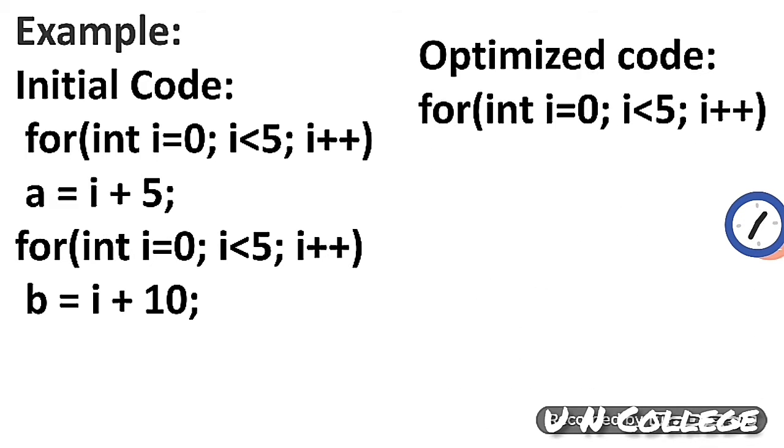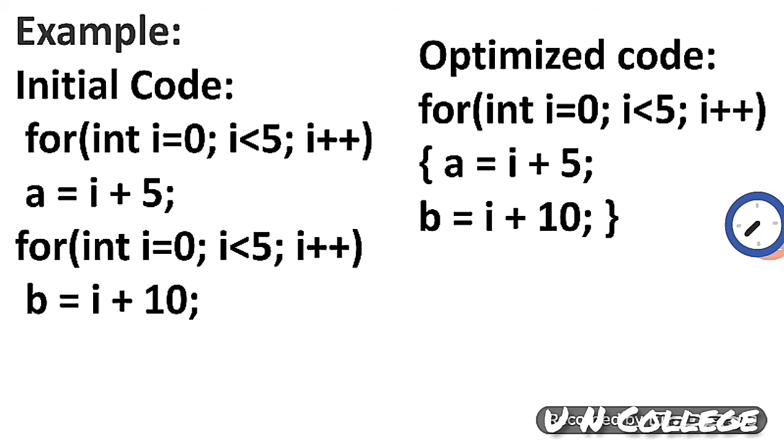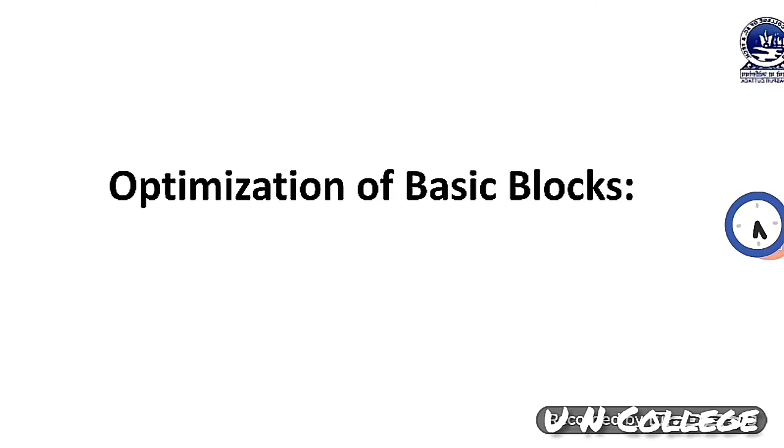Then this code can be optimized. Here you can see that we have used 2 for loops and both are executing for 5 times. Then we can combine the 2 for loops and the optimized code will be for int i equal to 0, i less than 5, i plus plus, a equal to i plus 5, b equal to i plus 10. In this way.